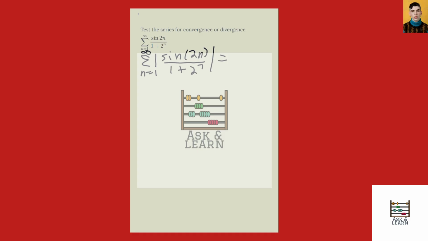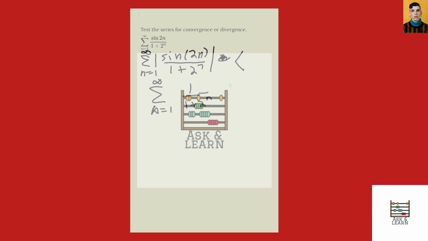It'll be easier to show because when we take the absolute value here, whoops, this shouldn't be equal. We should be getting something that's less than 1 over 1 plus 2 to the n, right? Because sine can't get any bigger than 1. And now this is something that looks much nicer to work with.